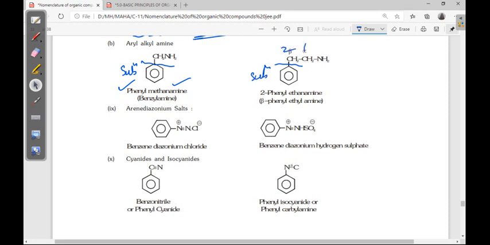Next, arene diazonium salt. This is the benzene diazonium chloride. This is the benzene, and this is the diazonium.